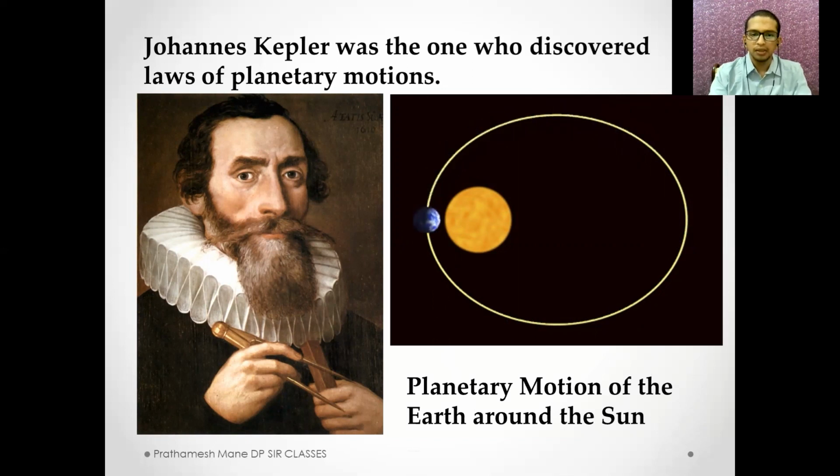All of you must have studied in geography that the orbit of Earth is elliptical and Earth revolves around the Sun. I think these two concepts must have been taught to you in geography. So every one of us knows that the Earth revolves around the Sun and the orbit of the Earth is elliptical. These two things are very important to be learned in Kepler's laws of motion.